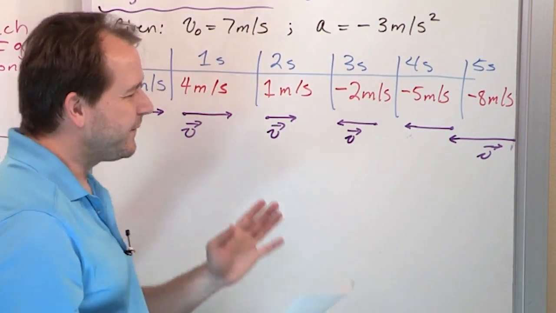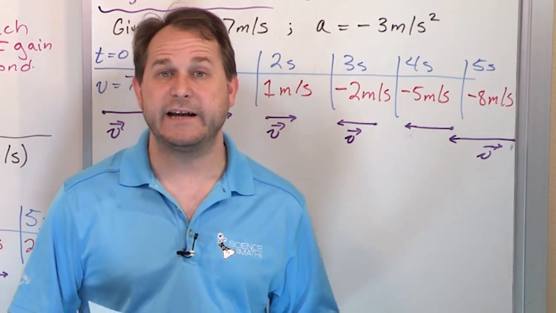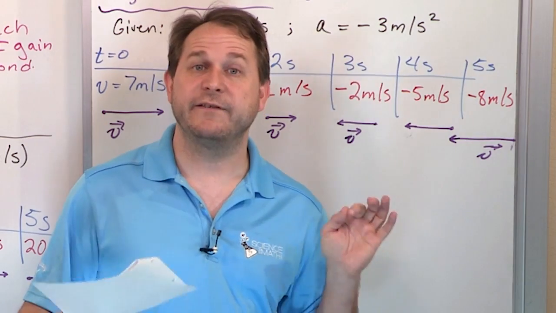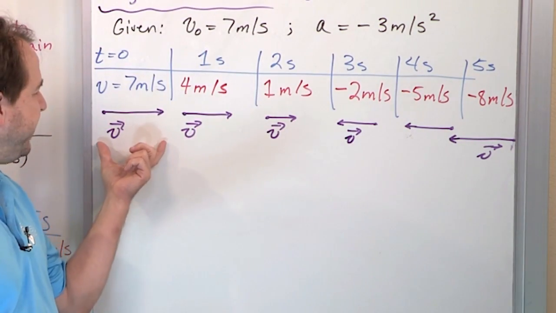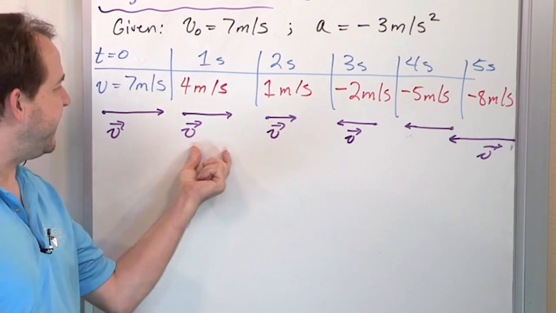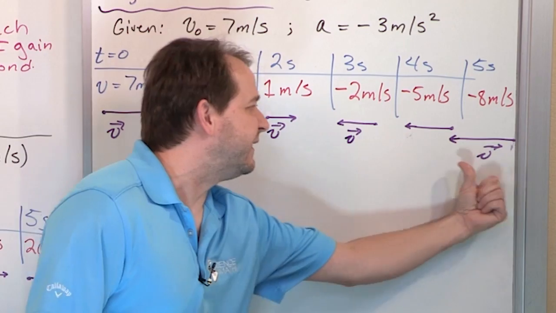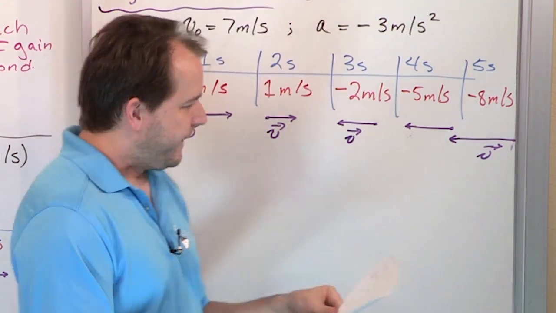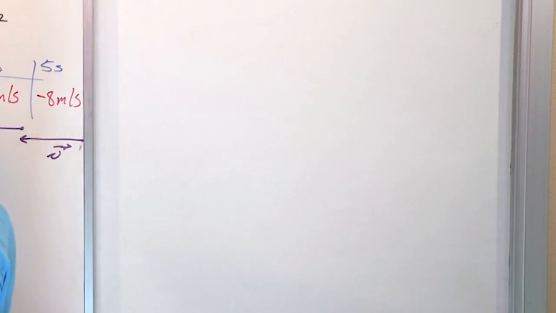They're exactly the same thing, but I prefer you to think about a negative acceleration, meaning that instead of thinking of slowing down all the time, just think of it as I'm speeding up in the negative x direction. Here, that speeding up in the negative x direction just shrinks the arrow until finally I have no arrow left, and then I reverse, and now here you can easily see it accelerating in the negative x direction once I've turned around. So given that, let's do just a couple of quick other ones.